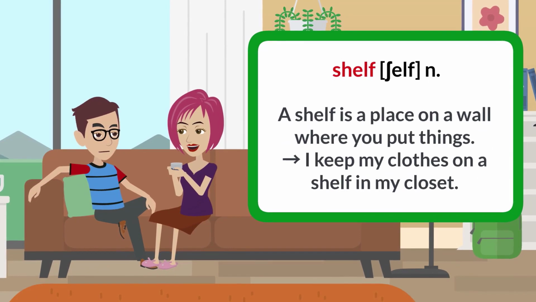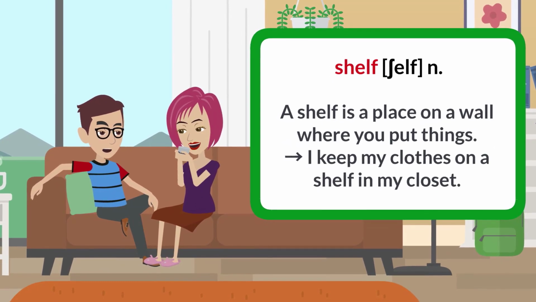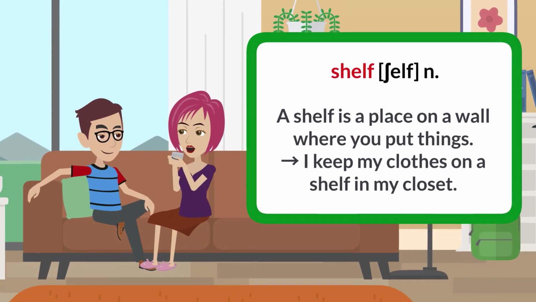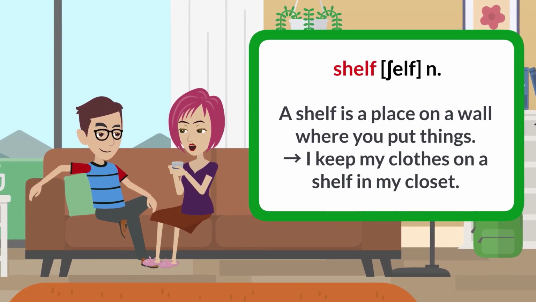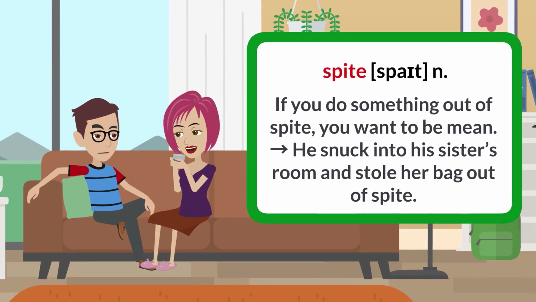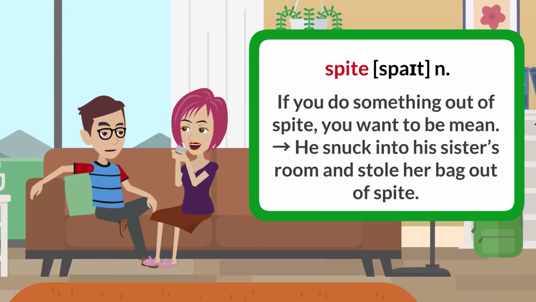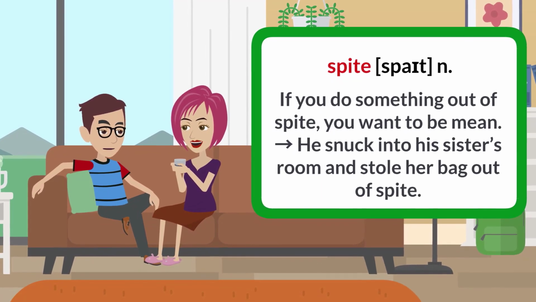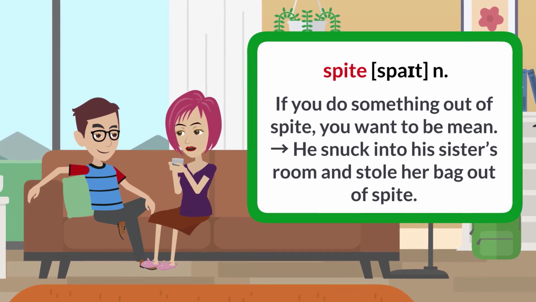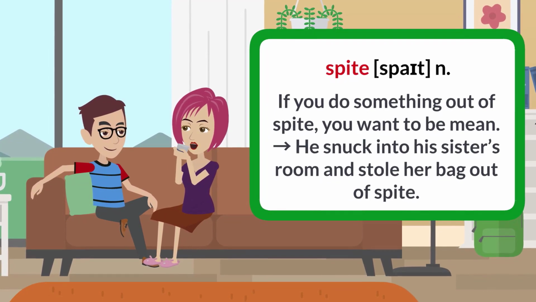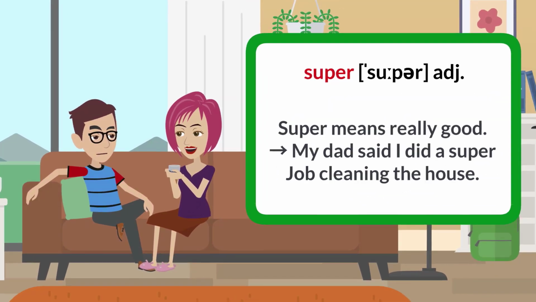Shelf. A shelf is a place on a wall where you put things. I keep my clothes on a shelf in my closet. Spite. If you do something out of spite, you want to be mean. He snuck into his sister's room and stole her bag out of spite.